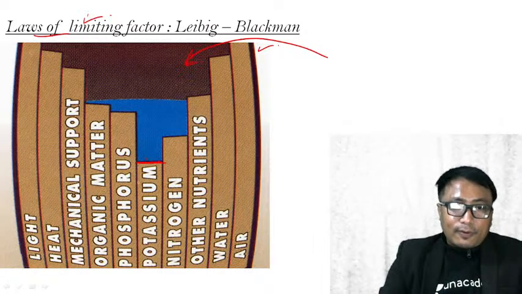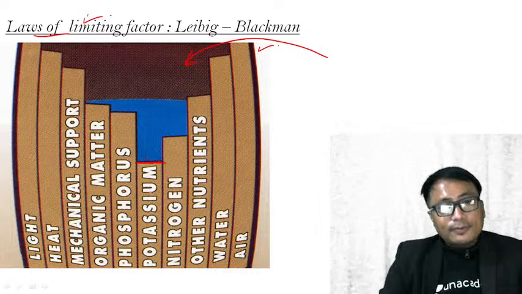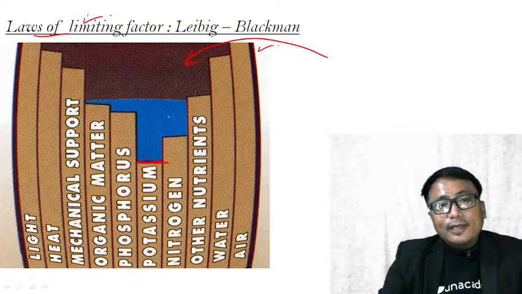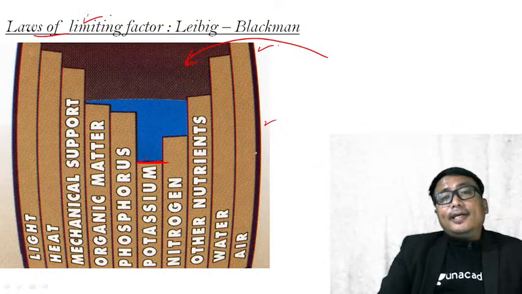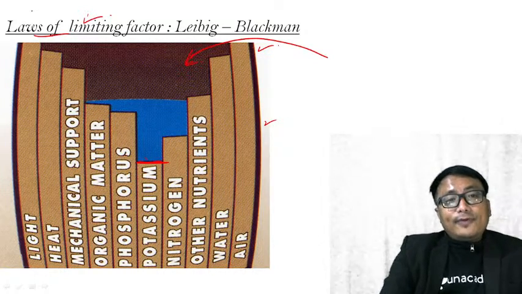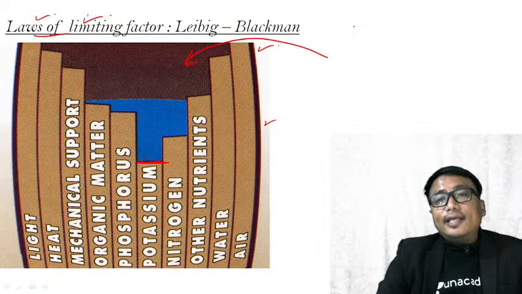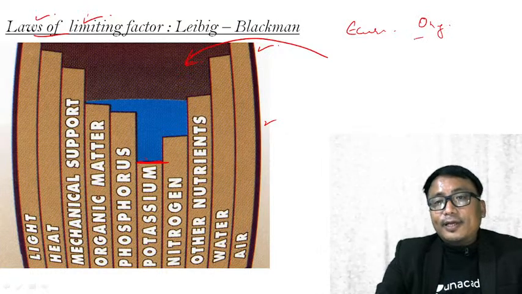Why? Because it will flow out. Clear? Similarly, law of limiting factor under ecosystem means in the ecosystem,